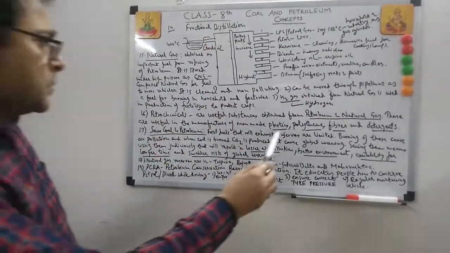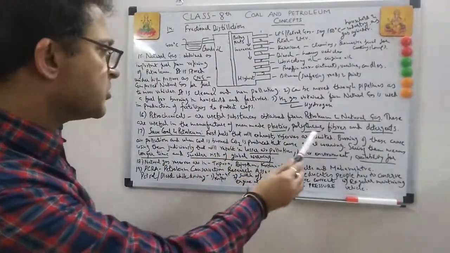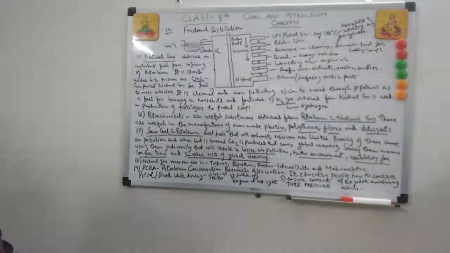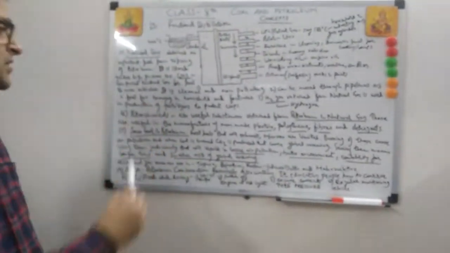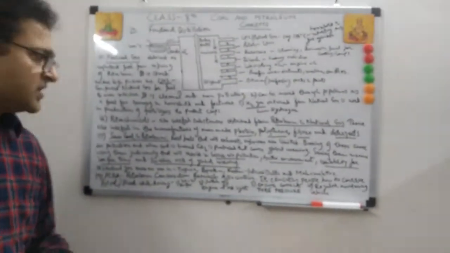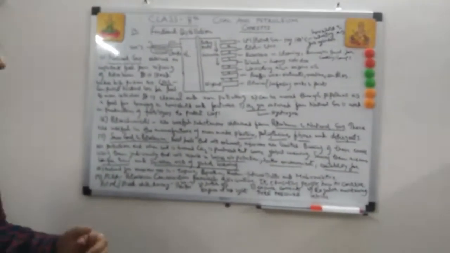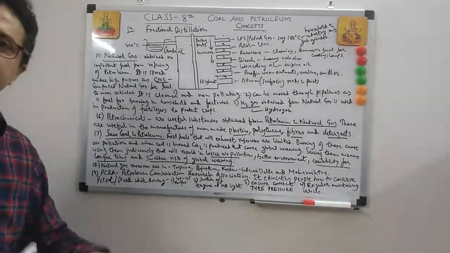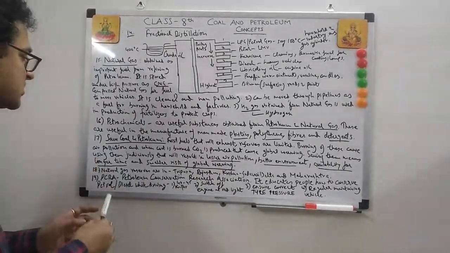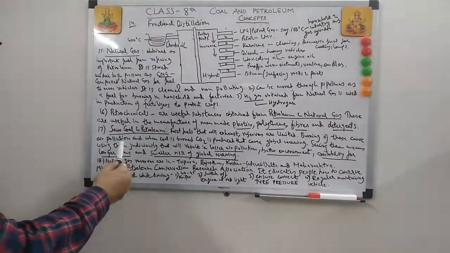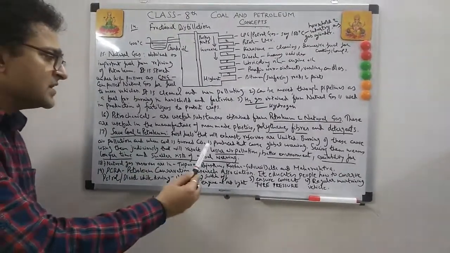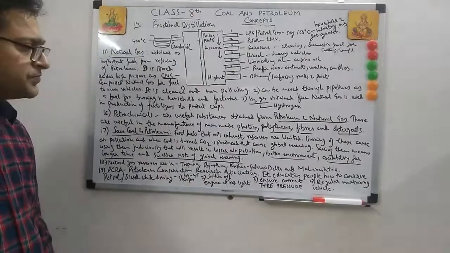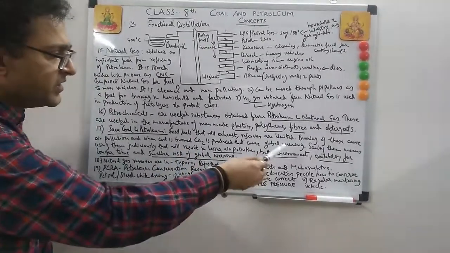So saving coal and petroleum means what to us? It means it has to be used judiciously, like you read about sustainable development. Anything which should benefit society or our next generation should be used judiciously, because they also need this. When we use it judiciously, it will result in lesser air pollution, a better environment, definitely.